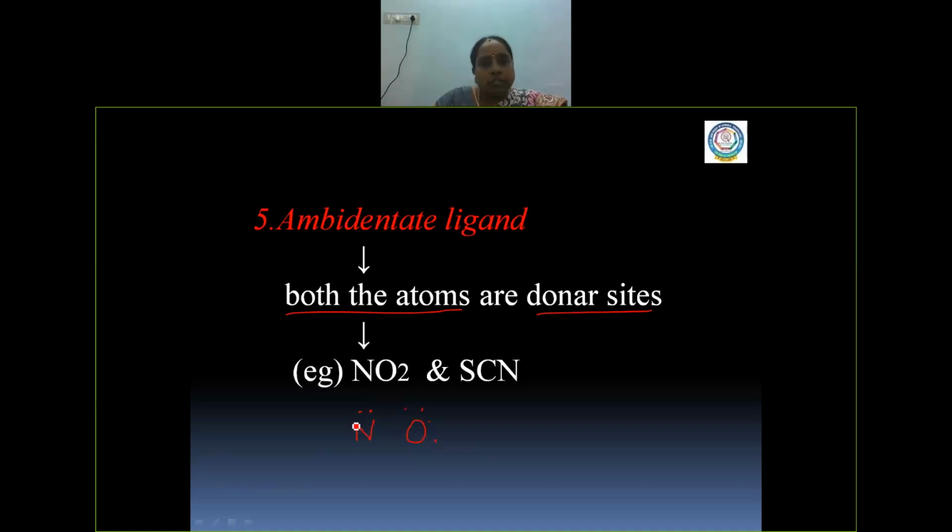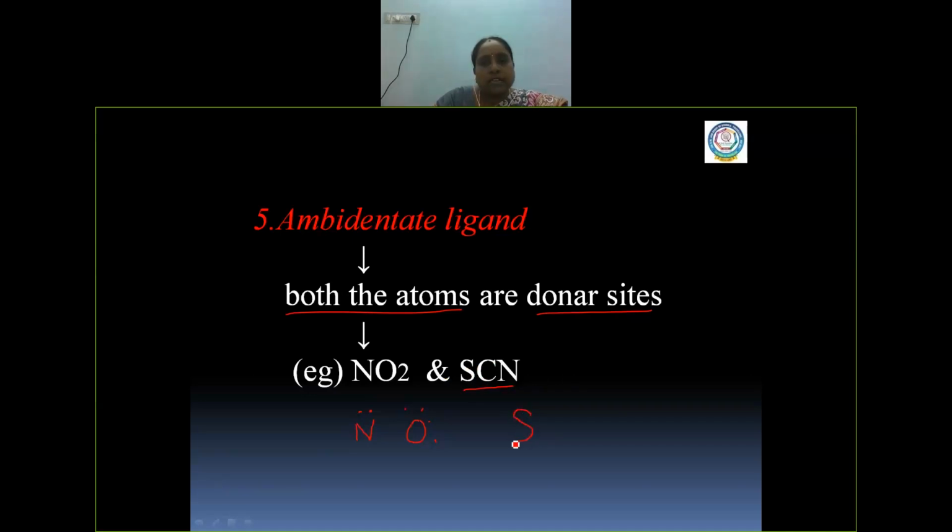Both the donor sites can be involved in ligand formation with the central metal atom. That means a complex will be formed. In the second case, this is called thiocyanate. Here we have two donor sites. What are the donor sites?